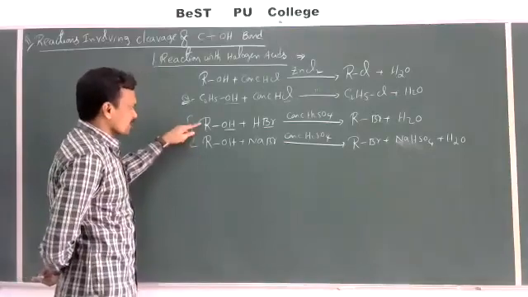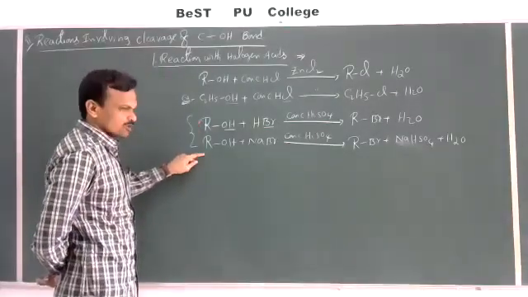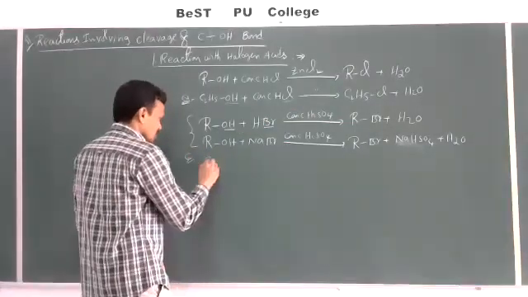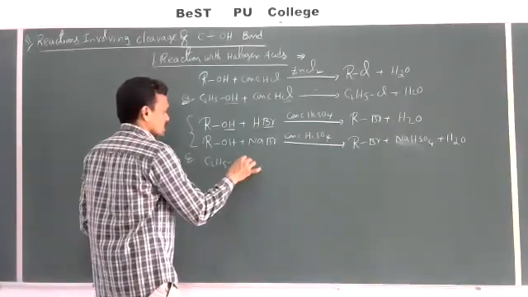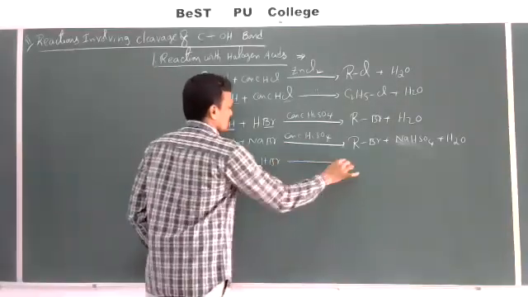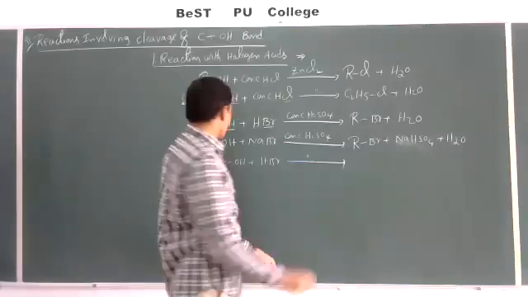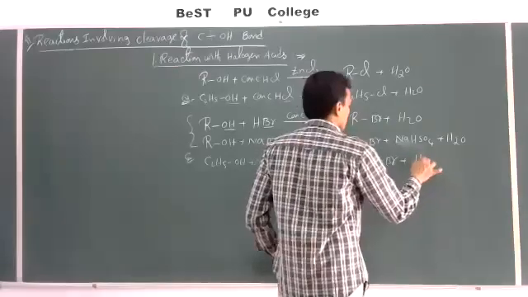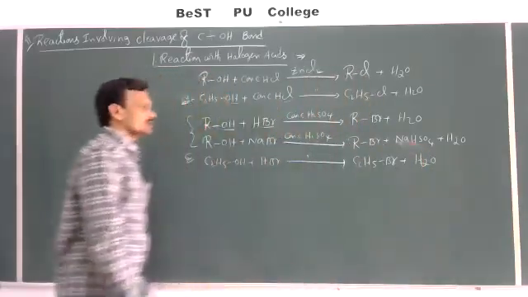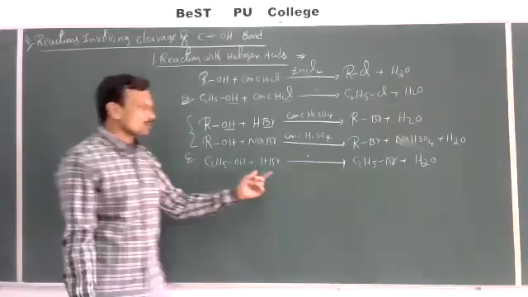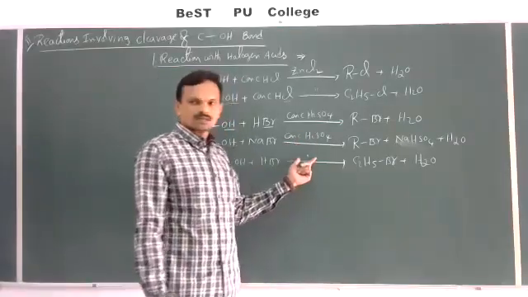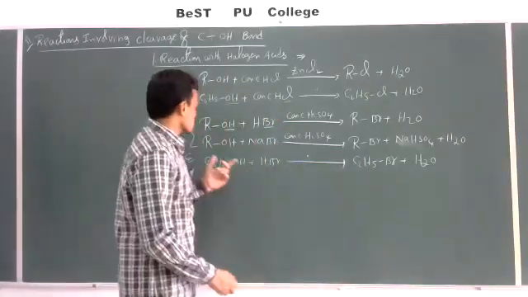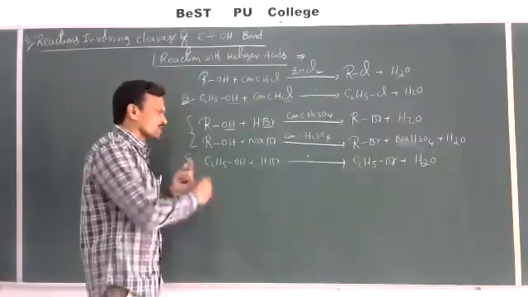For example, just replace the alkyl group here with an ethyl group, then you can get the product here. Let us see an example here. C2H5OH plus HBr in the presence of the same concentrated H2SO4 gives C2H5Br plus H2O. Ethyl alcohol reacts with hydrogen bromide in the presence of concentrated H2SO4 to give ethyl bromide. The same process can be carried out here also. Just replace alkyl with ethyl and write the equation as it is.